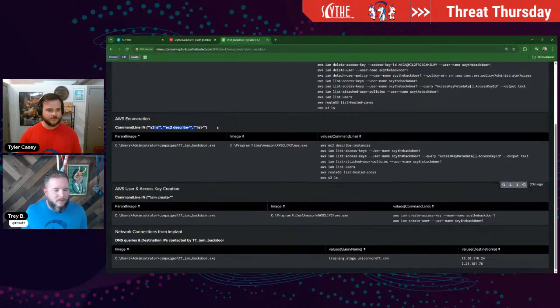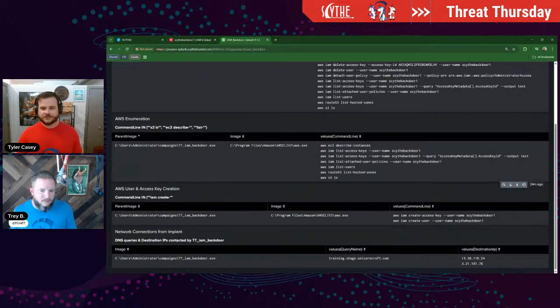So we're just doing some keyword searching, which is not necessarily the best way to do threat hunting, but if it works, right? So we do some keyword searching for S3 LS, which will list out the S3 buckets, EC2 describe with the dash. So anything that they're trying to describe inside of the EC2 parameters, and then any list dash anything. So you could list dash users, you could do groups, you could do attach user policies.